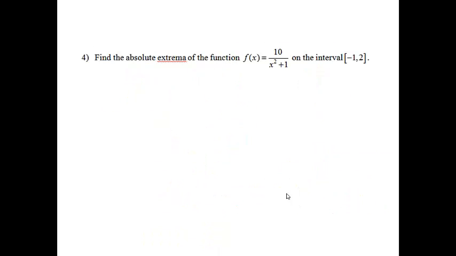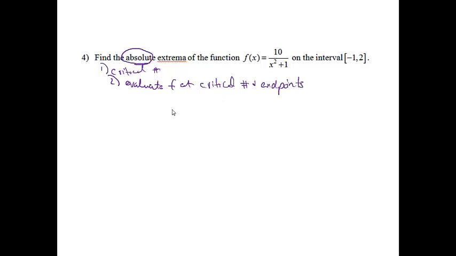Okay, problem 4. Find the absolute extrema of the function f of x equals 10 over x squared plus 1 on the interval negative 1 to 2. Okay, I know with absolute extrema, we need to find the critical number, and then we're going to evaluate f at the critical number and endpoints. This one will not involve us drawing an f prime chart.